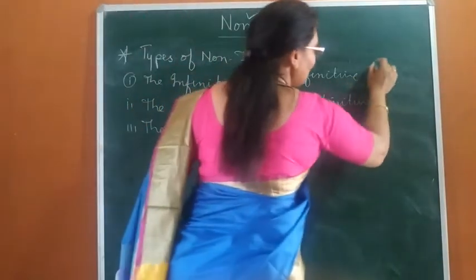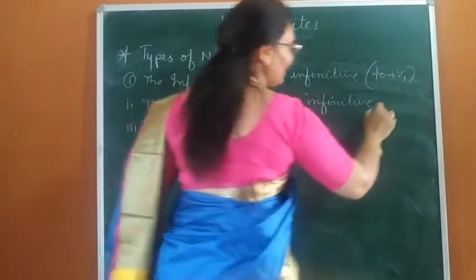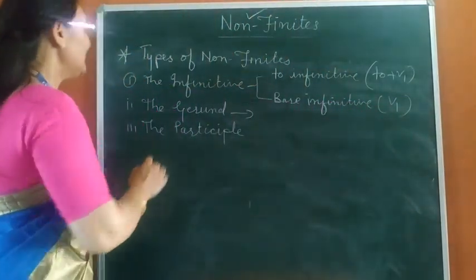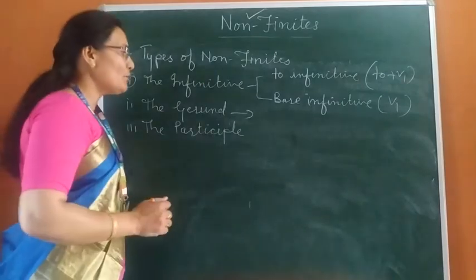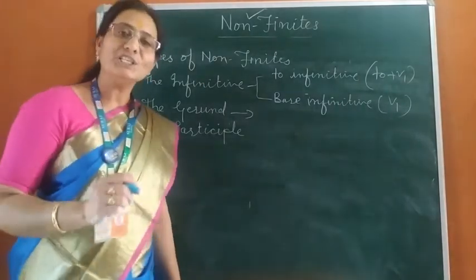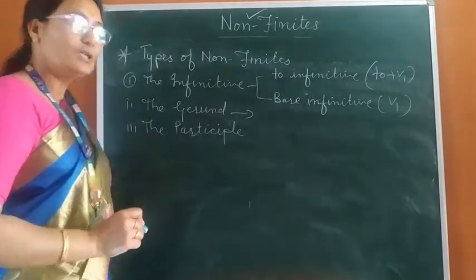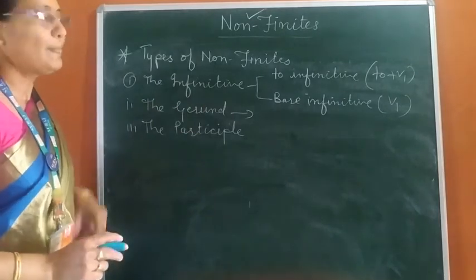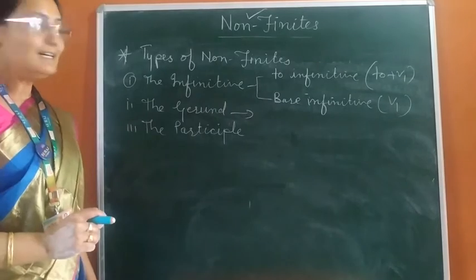So to infinitive means to plus V1. Bare infinitive means V1 without to. And gerund has no types, no parts. It is formed by adding ing to V1 and works as a noun. Dear students, the infinitive also is formed by a verb and works as a noun in the sentence.